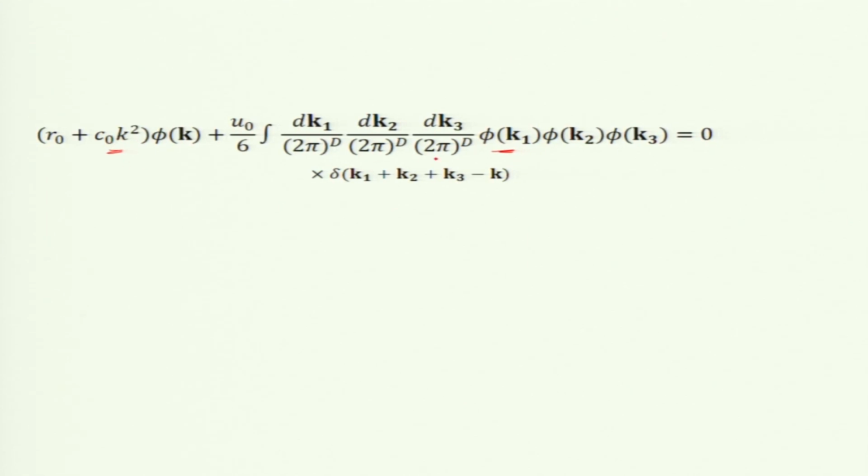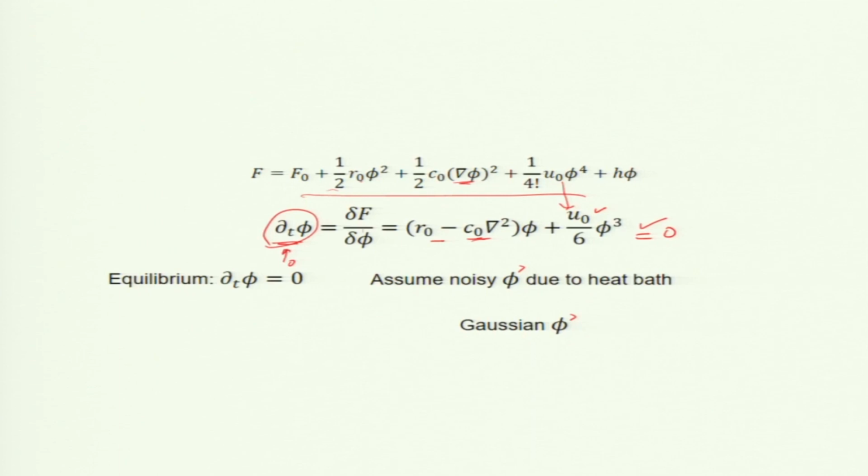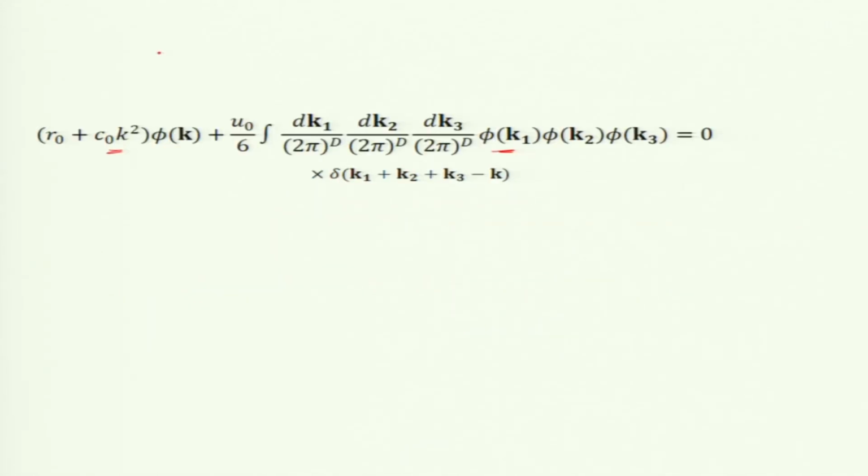Everybody agrees with that? By the way, please remember, I think I should write it down. It is a cubic equation: r naught minus c naught Laplacian φ plus u naught by 6 φ cubed is 0. This term is straightforward, and this term φ cubed is cubic, not quartic, for the differential equation. It is quartic for the free energy, but cubic for the differential equation, and k1 plus k2 plus k3 must be equal to k. We did this before.